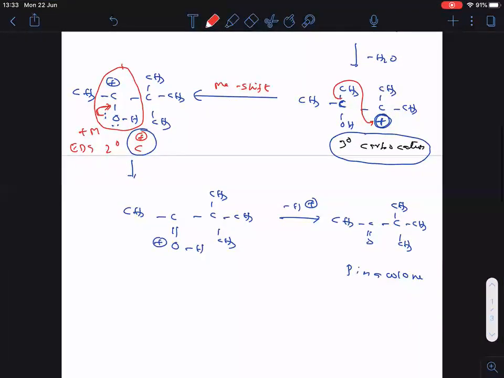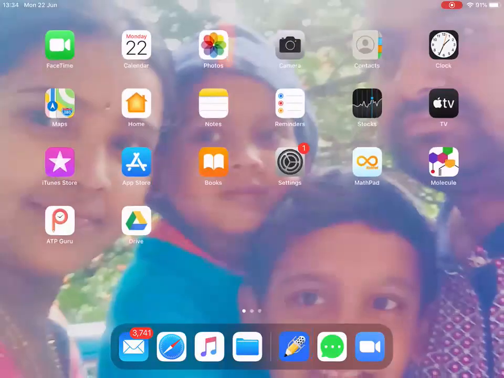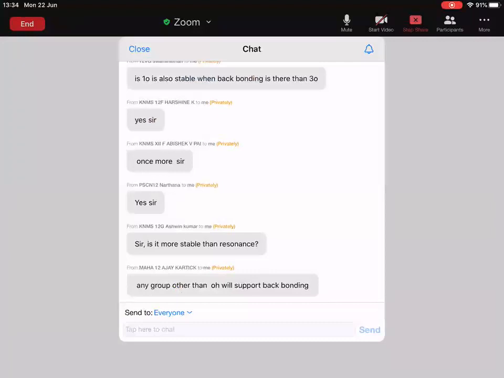So now tell me everyone, did you understand now why I did the methyl shift? Here one more student asked a question: Sir, is it more stable than resonance? Not more, it is the most stable of all. The carbocation which is getting a support through back bonding, that carbocation is highly stable than any carbocation. Remember everyone.